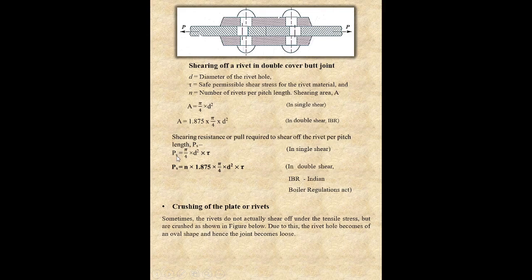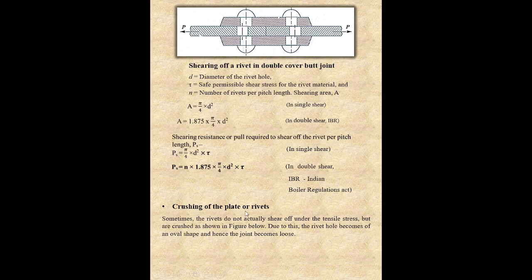Now we have to find the shearing resistance. Shearing resistance PS is equal to area into stress, and what is area? Pi upon 4 d square, and stress, permissible shear stress, that is tau, in single shear. When it is single shear, multiply by 1. When it is double shear, multiply by 2. But when they are talking about IBR, then in place of 2 you have to put 1.875, and n is the number of rivets lying in one pitch. I am again telling you, this n is the number of rivets per pitch length.